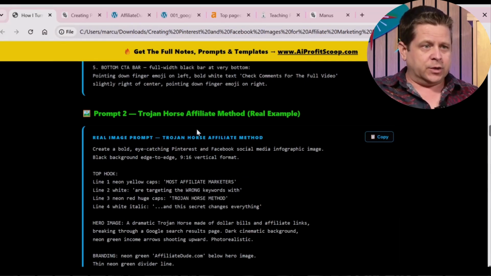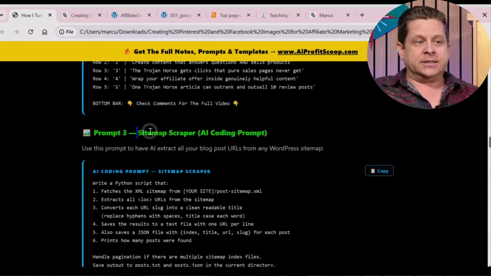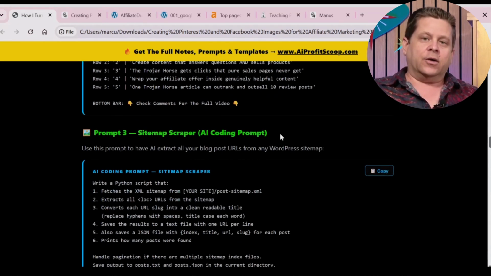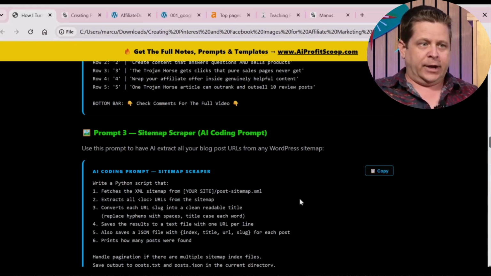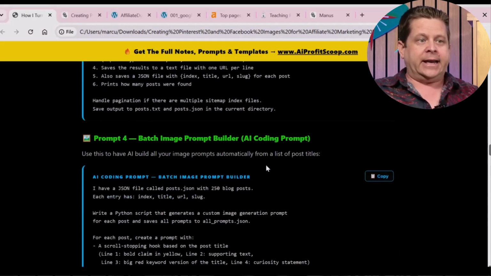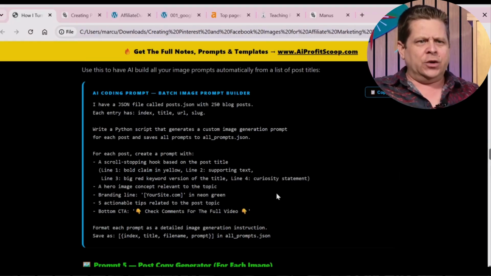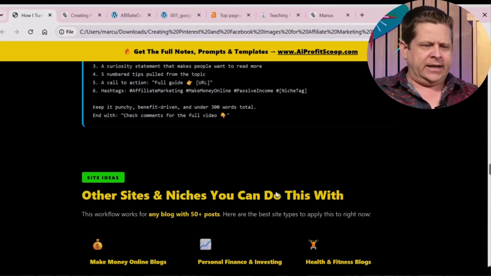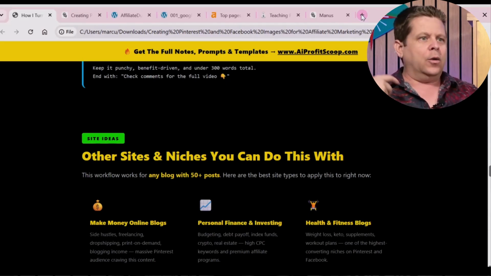Then we can see here, this one was the Trojan Horse affiliate method where it went through and got that specific one. Then prompt 3 is the sitemap generator where it's going to go and get that sitemap from your site, turn that into posts, boom, you're ready to go. It'll actually go through and do that, and then it'll create everything in batches, which is pretty easy. And if you don't want to do prompts, that's fine. You can do this in other ways. But going through and creating this content is very important. And you can even tie it in with like SEO or whatever else you're doing.